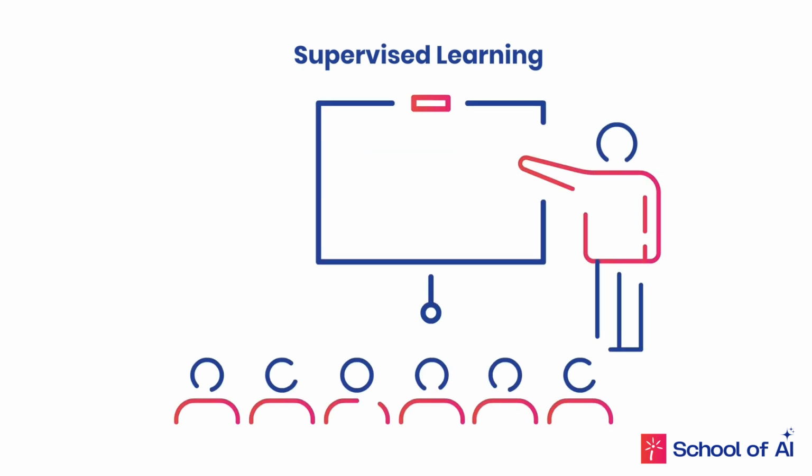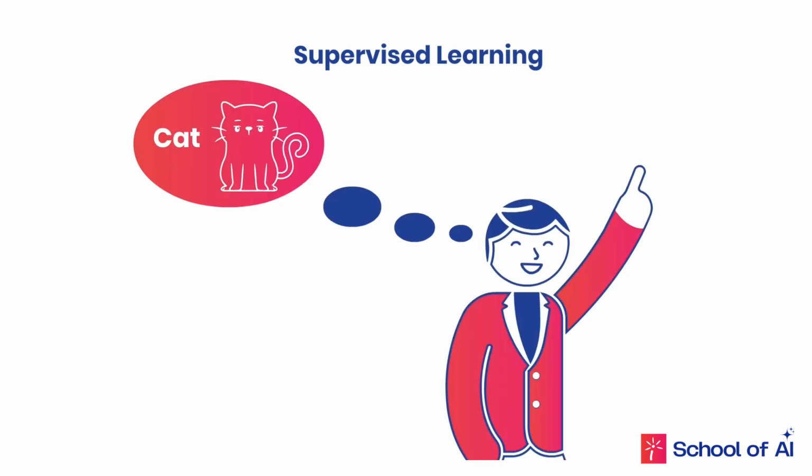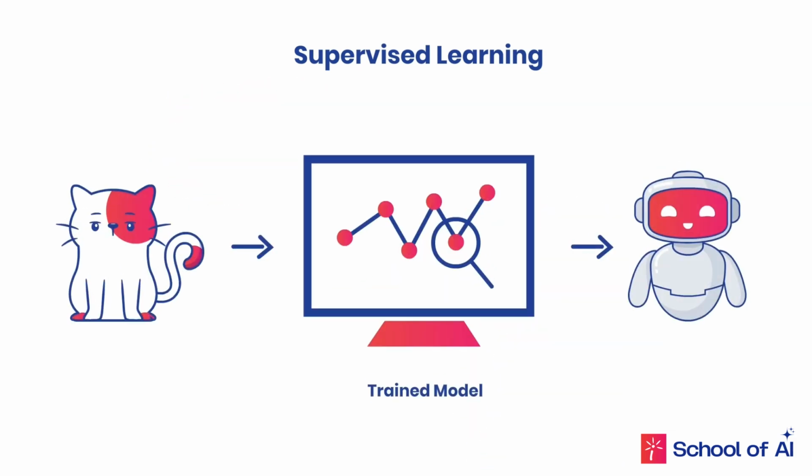Imagine a classroom where the teacher gives you a picture of a cat, along with the label cat. Over time, you start recognizing cats easily because you've been taught with labeled examples. In supervised learning, the machine is trained on known input-output pairs. Once trained, it can predict outcomes for new, unseen data.